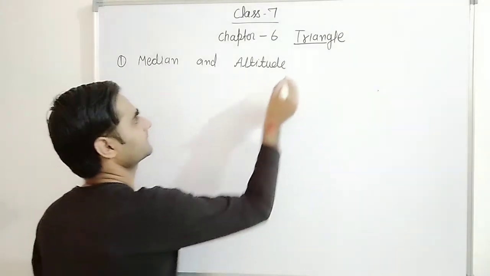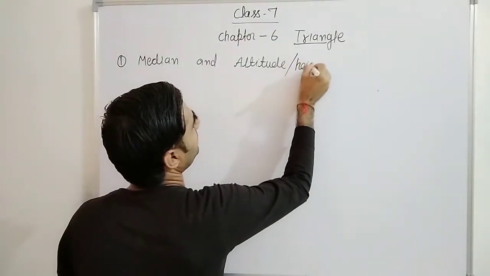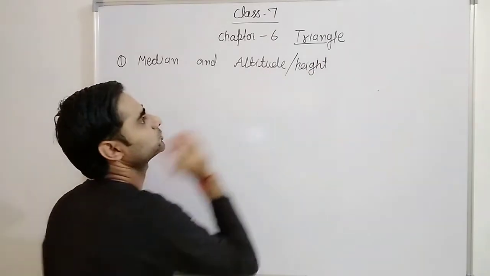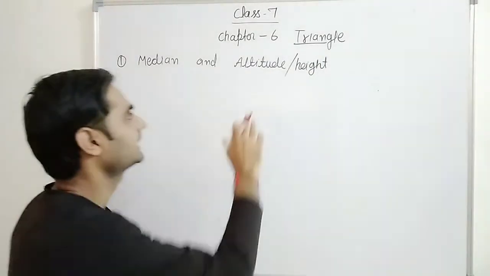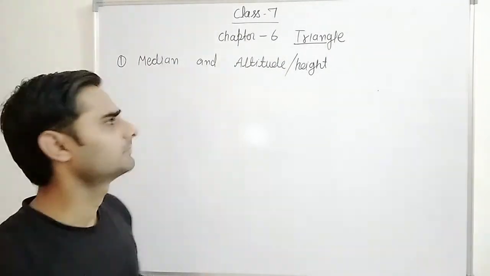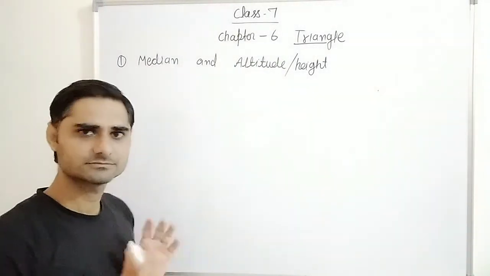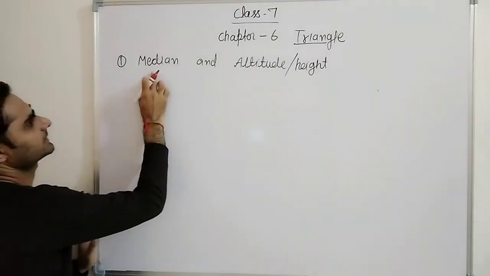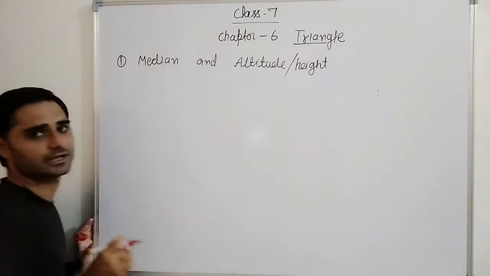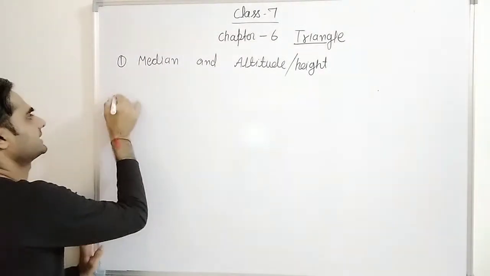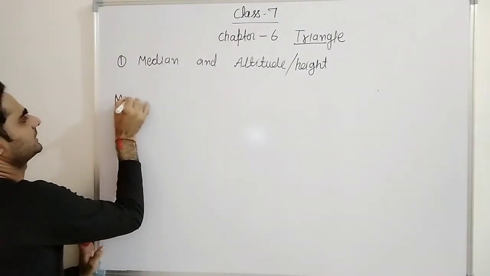आपने सुना होगा कई बार altitude भी आता है और height भी आता है. These are two different names, right? Different names are there and the meaning is also different, but generally we take them as the same. अब देखो median क्या है और altitude क्या है. Altitude means height of triangle and median means a line. देखना यहाँ से. सबसे पहले मैं बात करता हूँ median की.